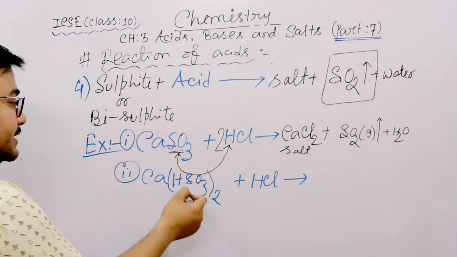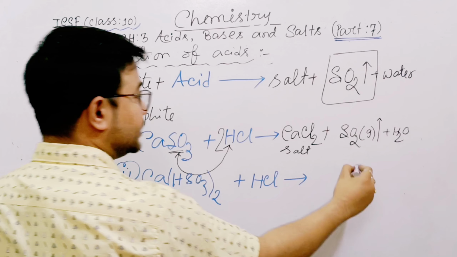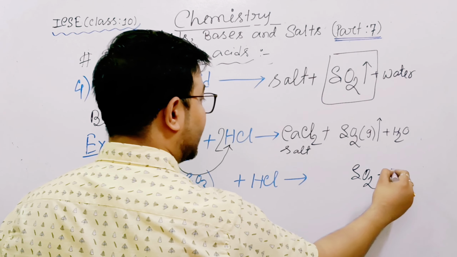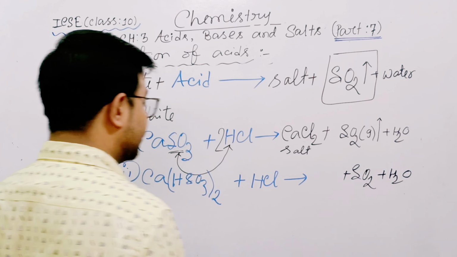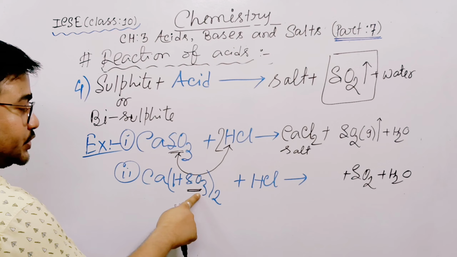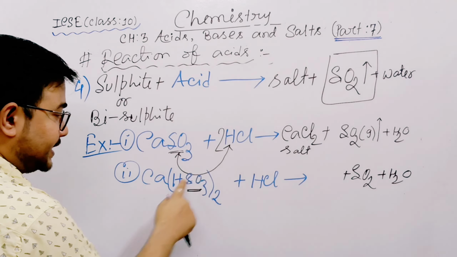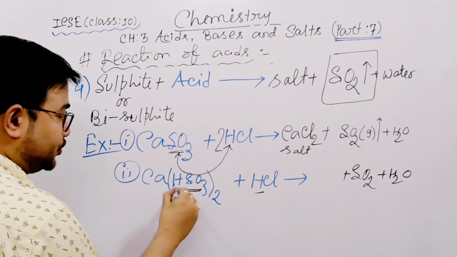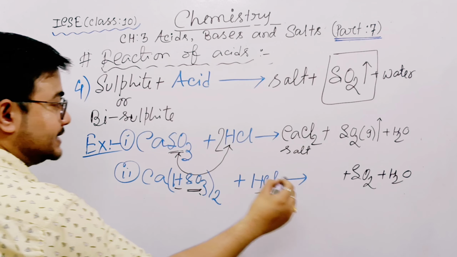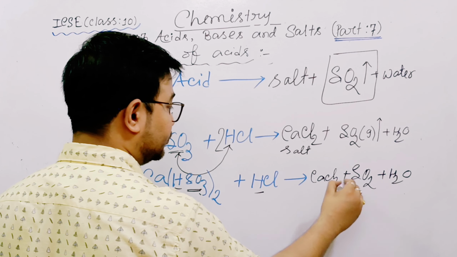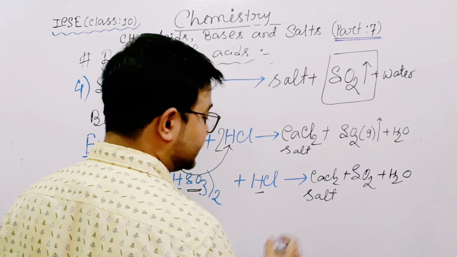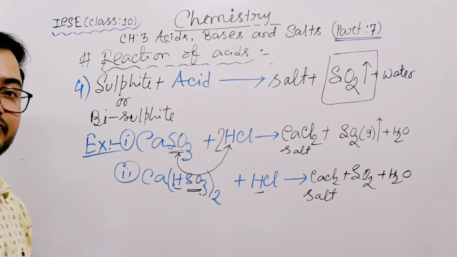So here see bisulfite acids. So SO2 and water, these two are fixed. Now the salt. SO2 done. H and O, so H2O done. So CaCl left. So CaCl2, salt. Do you understand how to memorize it?